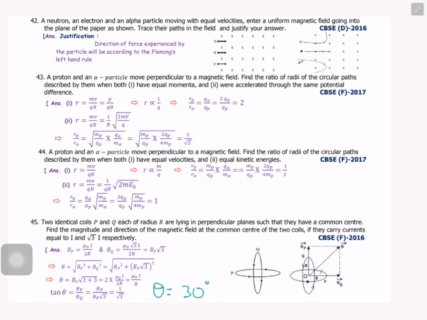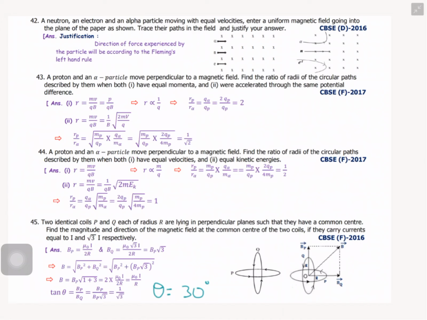The same question, very simple. r equals mv by qB. So r is directly proportional to m by q, or rp by r alpha equals mp by qp into q alpha by m alpha. So finally, mp by qp into 2qp by 4mp, that is equal to 1 by 2.